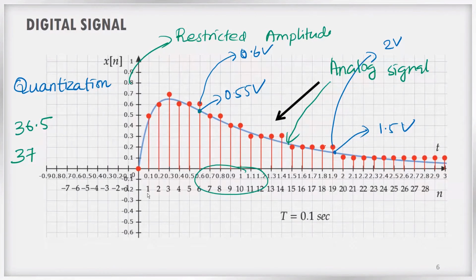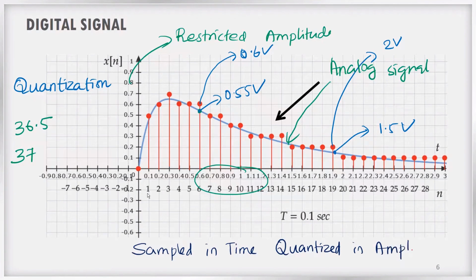We have to restrict the amplitude to certain values, and we can take only those values. Such signals are known as digital signals. So what is the important point about a digital signal? Digital signals are sampled in time and quantized in amplitude. This is the exact definition of a digital signal. We call a signal a digital signal only if it is sampled in time and quantized in amplitude.